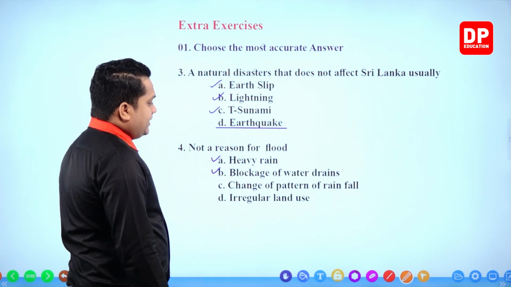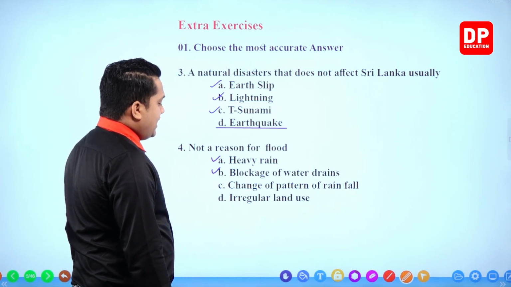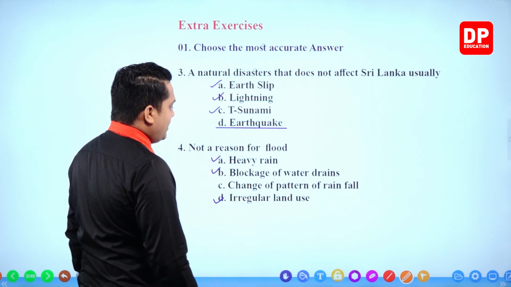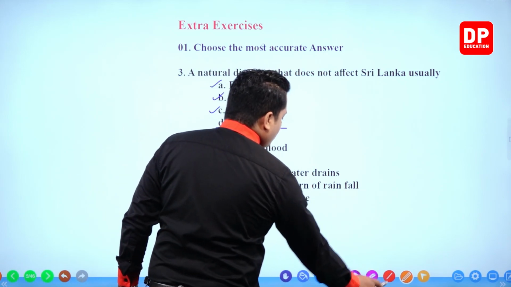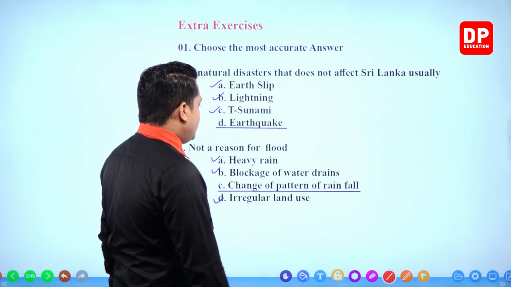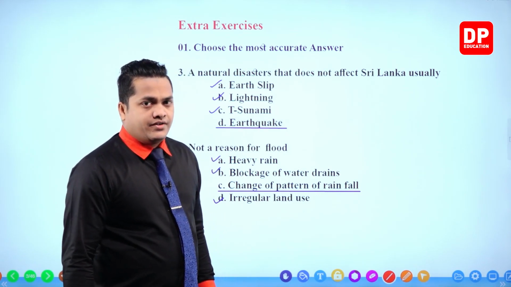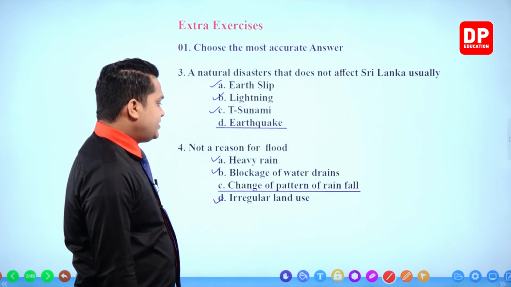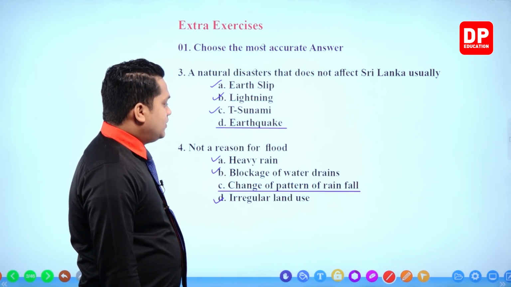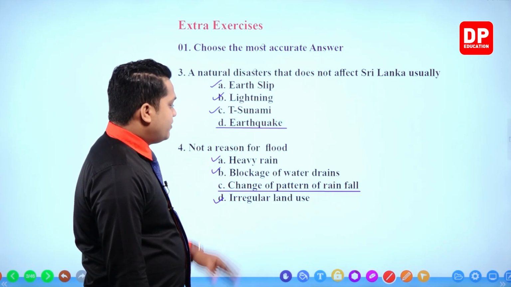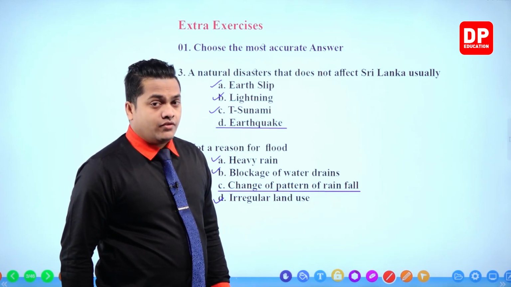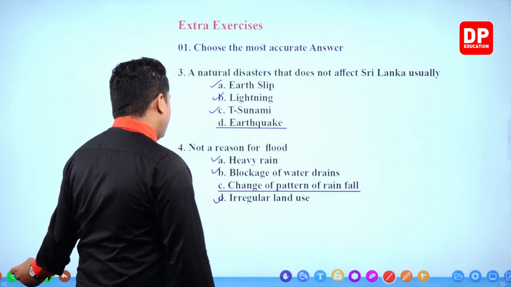Change of pattern of rainfall, irregular land use. Irregular land use is correct. But change of pattern of rainfall is a reason for drought, right? That's the main reason for drought. So it's not going to be a main reason for flood. So the answer would be change of pattern of rainfall. That should be the answer for question number 4, as it is mentioned as not a reason for floods. Then the next one.